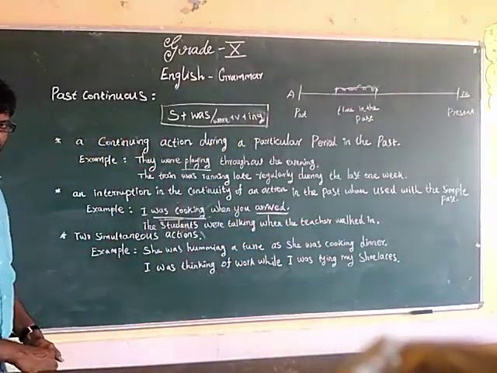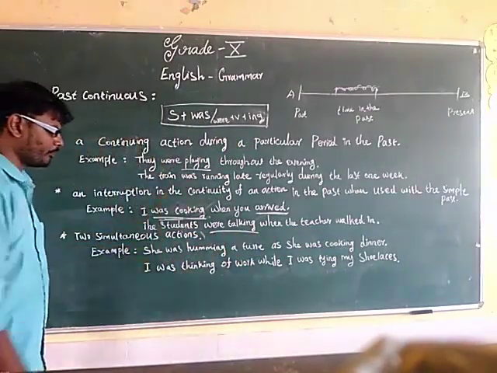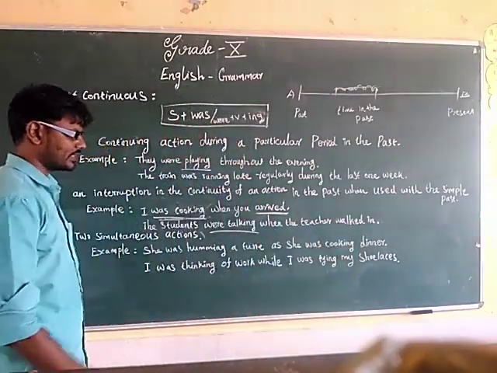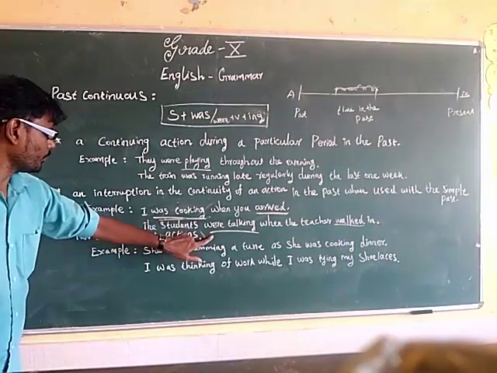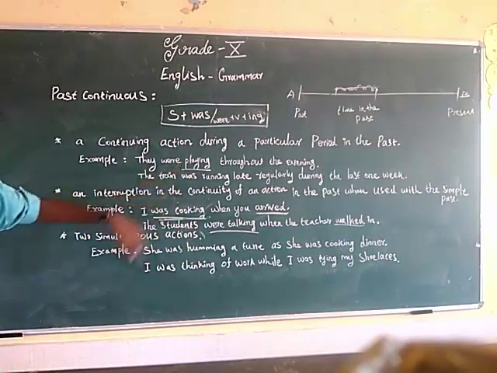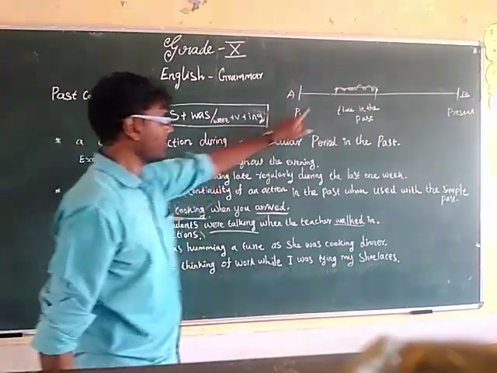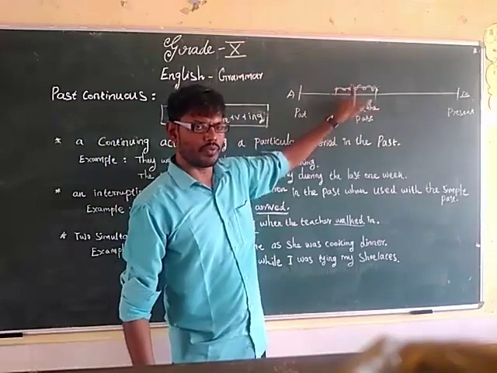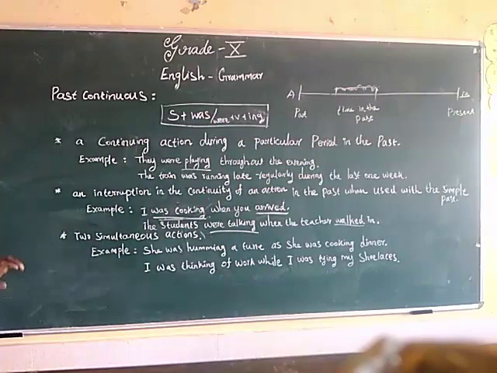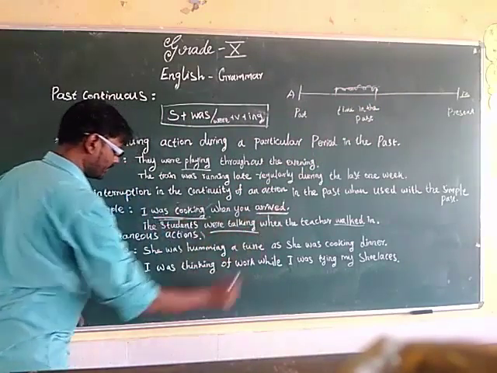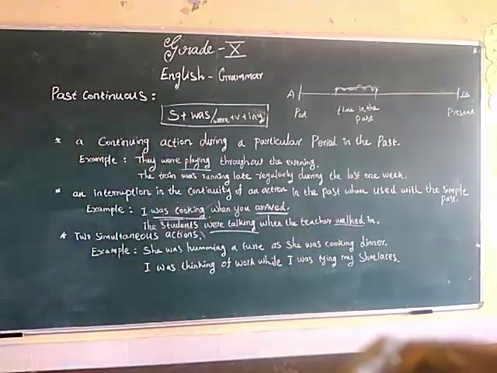So students were talking. Continuity action. Action is continuing. When the teacher walked in, simple past tense. Was cooking, were talking, were playing. These are all past continuous tense. Action was going on over the period of time. Those actions are to be referred by using past continuous tense. I was cooking when you arrived. The students were talking when the teacher walked in.